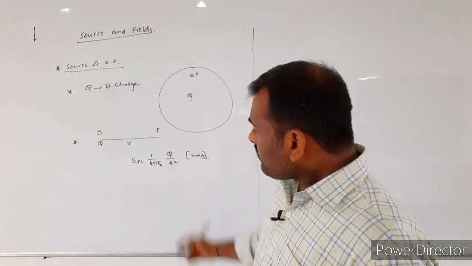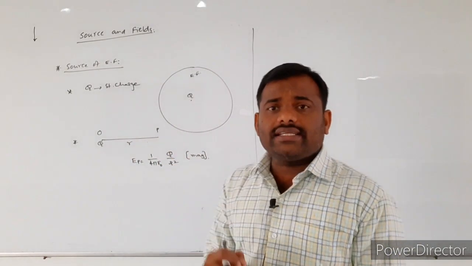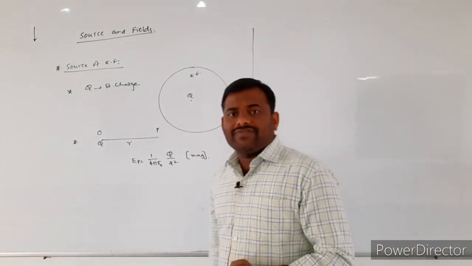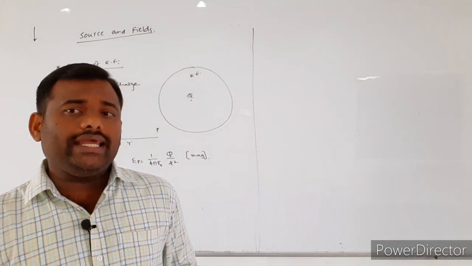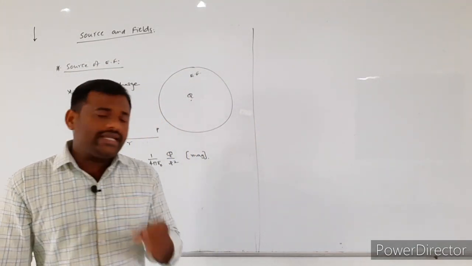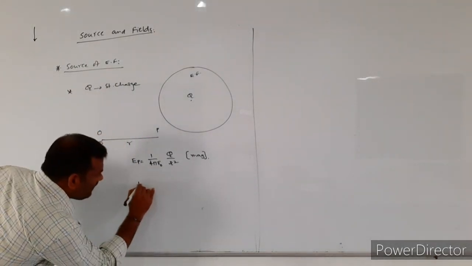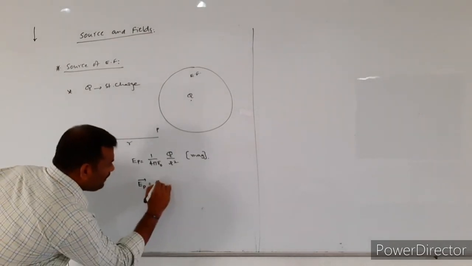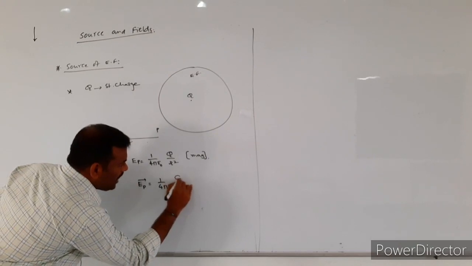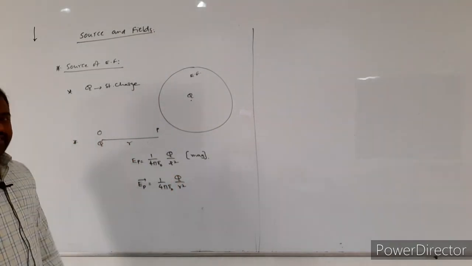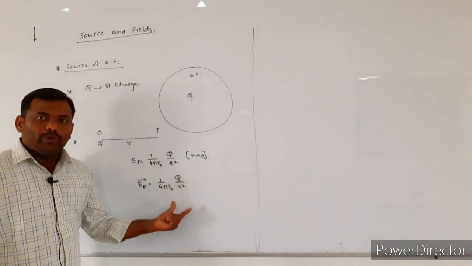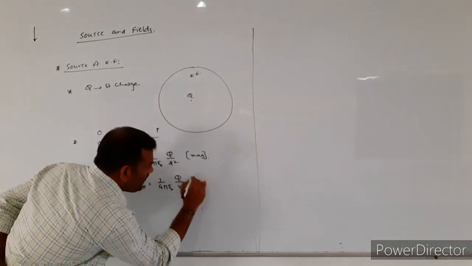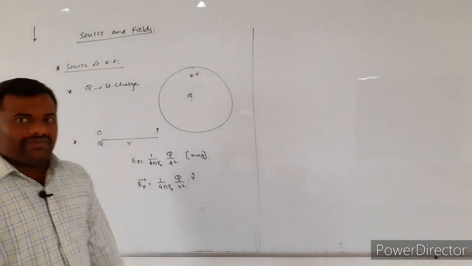But we know that electric field intensity is a vector quantity. It has both magnitude as well as direction. So the electric field intensity will be represented in vector notation as EP bar is equal to 1 by 4 pi epsilon naught Q by r square, r cap. This term indicates the magnitude of the electric field, and its direction will be given by r cap.